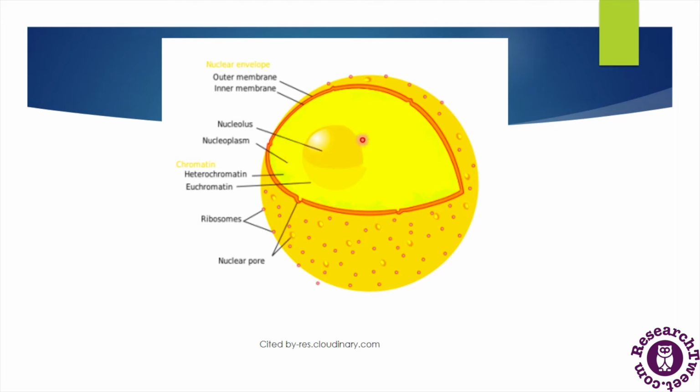Inside the nucleus there is a structure called nucleoplasm, and at the center of the nucleus the nucleolus is found. The nucleus also has chromatin, and there are two types of chromatin found in the nucleus, heterochromatin and euchromatin, and we will discuss both in our upcoming slides.